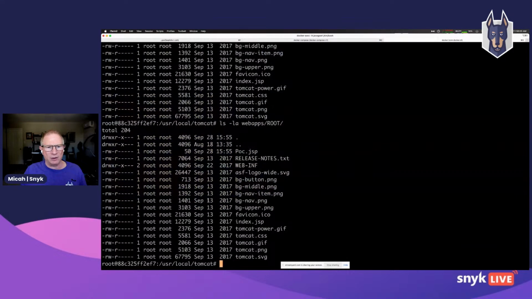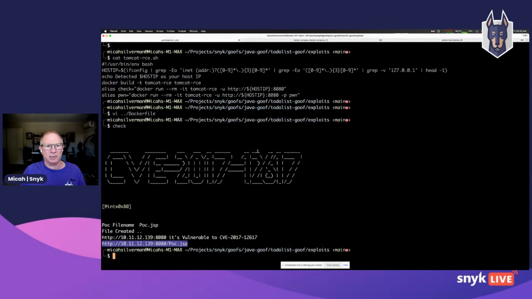If I look again here, I can see that I have this POC.JSP. So that's the big punchline: because of this remote code execution, I've been able to drop off a file in this running instance of Tomcat. This has nothing at all to do with my application. This is all about the vulnerable instance of Tomcat running in this container.